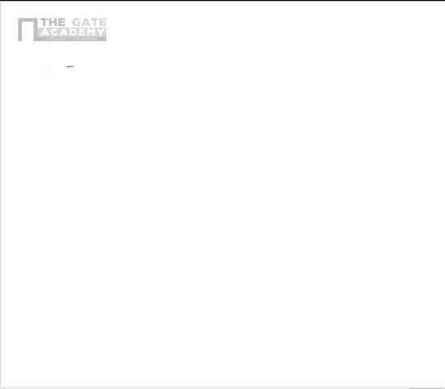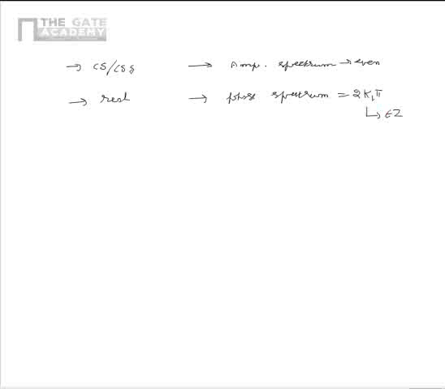Also, please note that if the given signal is conjugate symmetric or conjugate skew symmetric, its amplitude spectrum is even. If the given signal is real, its phase spectrum will have a value of 2k1 pi, where k1 belongs to z.